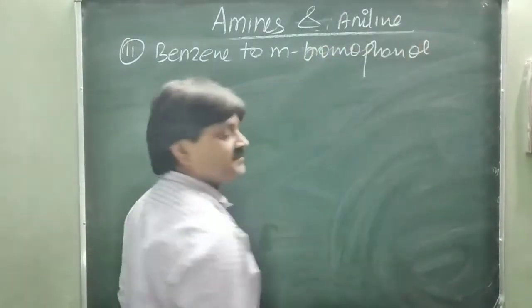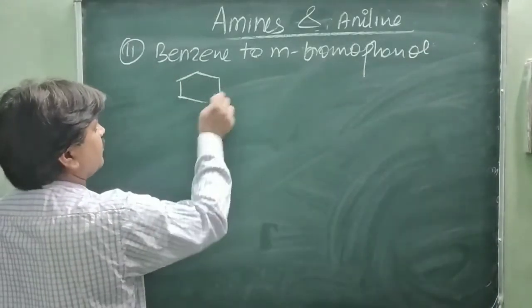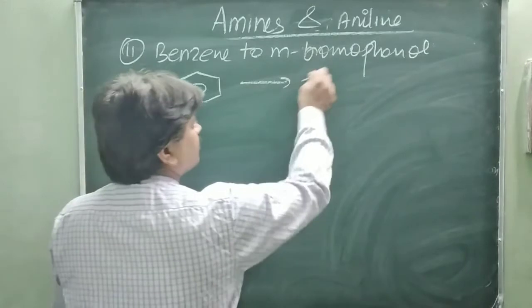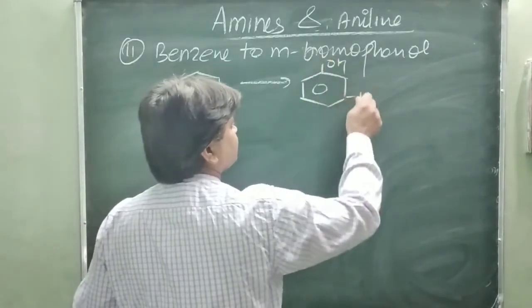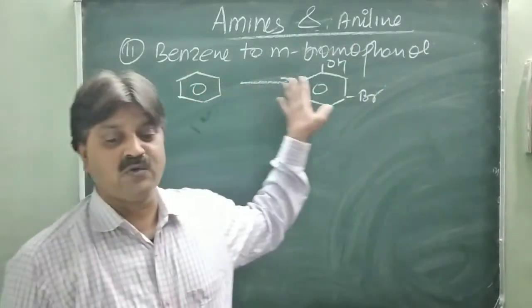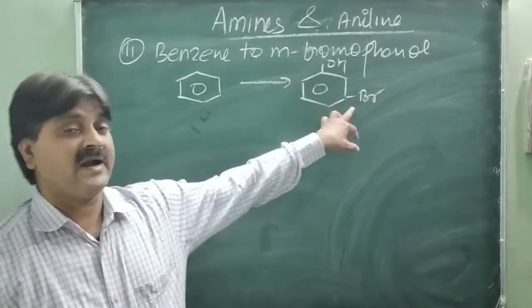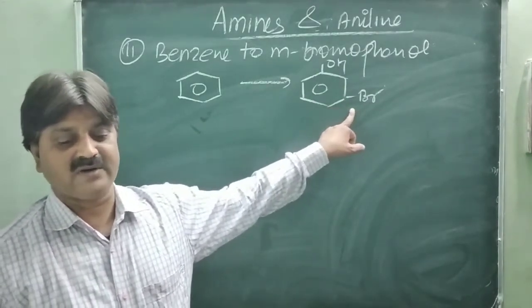How to prepare it? This is benzene to meta-bromophenol, with OH and, at the meta position, Br. So what changes? Benzene has one OH and one Br at the meta position. This is meta-bromophenol. So how do you convert this?